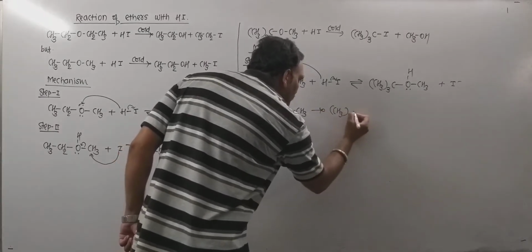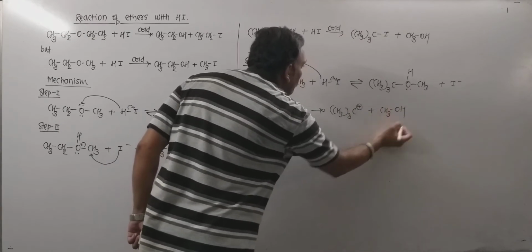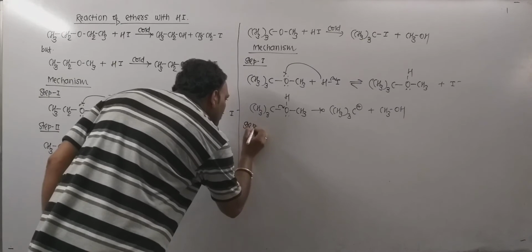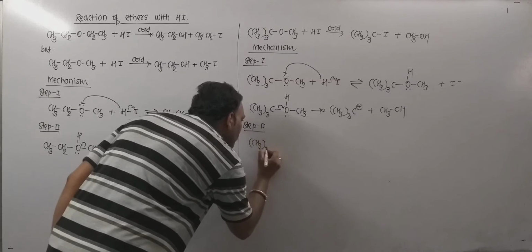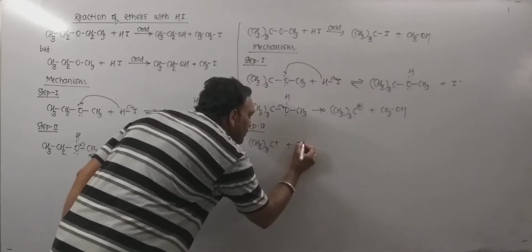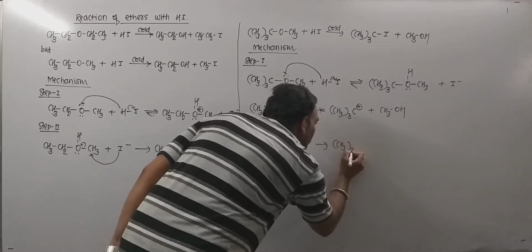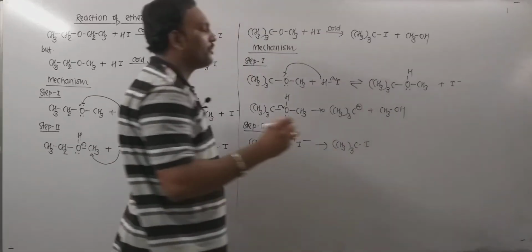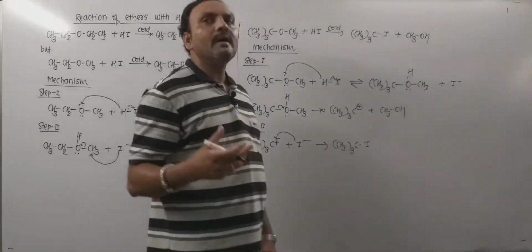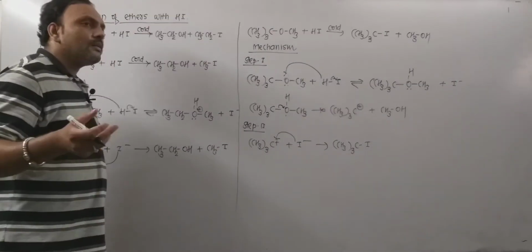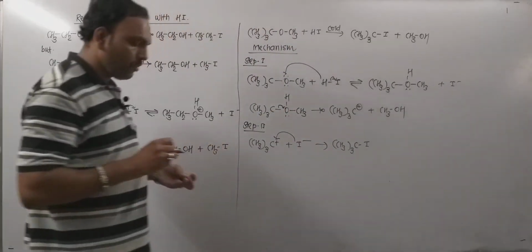Thus a tert butyl cation is expected right here. I mean the tertiary butyl carbocation is obtained with the departure of methyl alcohol, and in the subsequent step, in step 2, the tert butyl cation obtained ultimately gets attacked by the halide ion, and this leads to the formation of tert butyl iodide. Thus, ethers having a branched alkyl group prefer to give alkyl halides, and the other alkyl group, which might be the lower one, prefers to form alcohol.